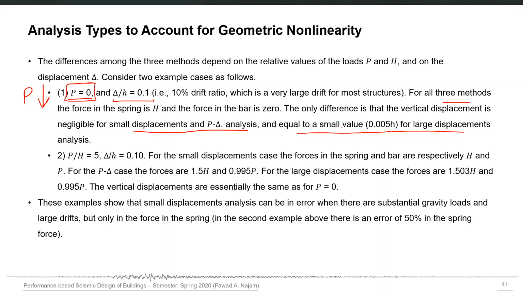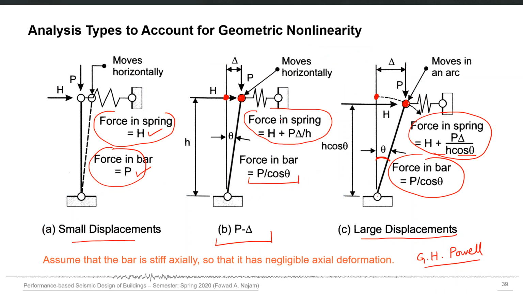The force in the spring will be the same, equal to H for all of the three analyses. So you can put P equal to 0 in all of the three here, P also equal to 0, and here there is no P in the force in the spring. So force in the spring will be H, H and H for all the three cases if there is no vertical force. But if there is significant vertical force, these forces in spring will be significantly different.